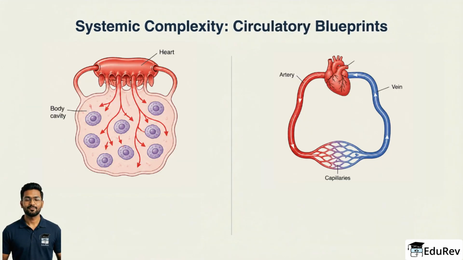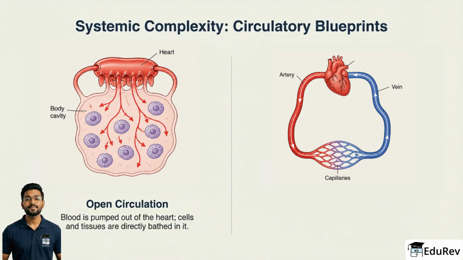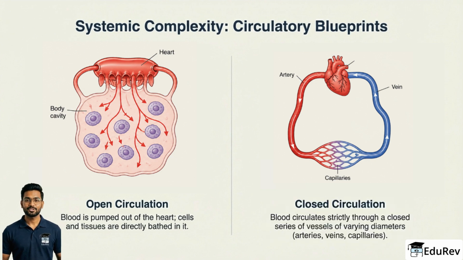Circulatory organization follows the same logic. In an open circulatory system, blood is pumped out of the heart and directly bathes the tissues. In a closed circulatory system, blood stays within vessels like arteries, veins, and capillaries. Closed circulation gives more control and efficiency, which is why it appears in more advanced animal groups. This contrast is one of the cleanest ways to compare body systems across phyla.